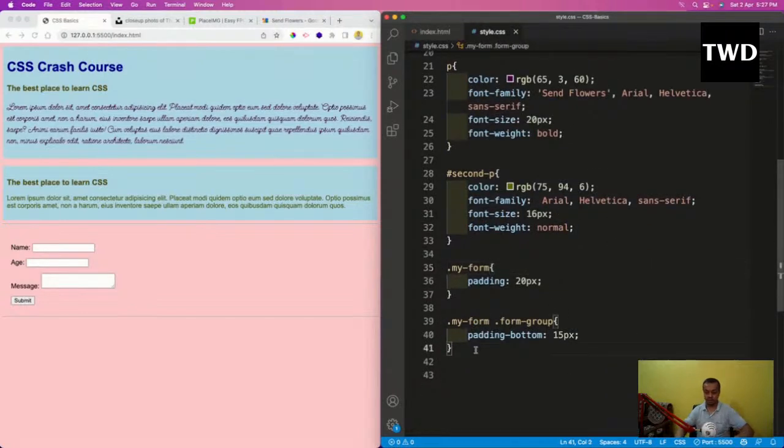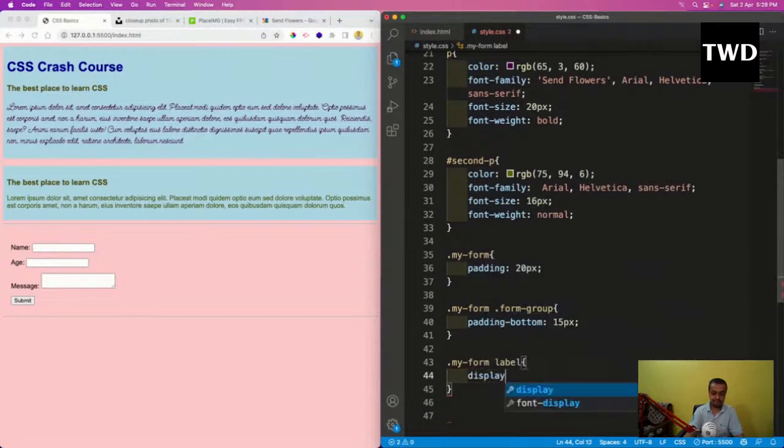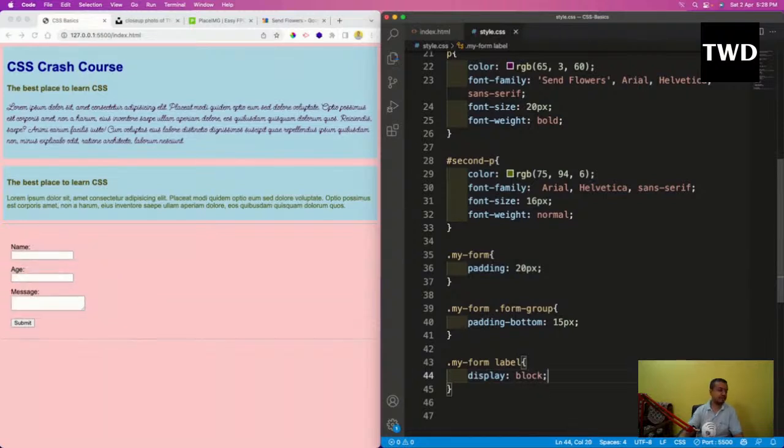So I'll come here and do dot my-form label, display block, and save it, and see, everything is coming in a different line.